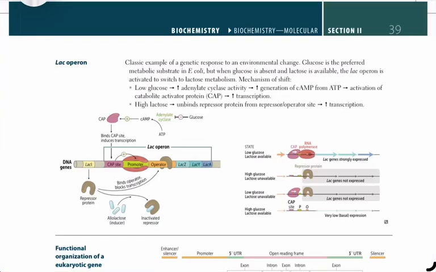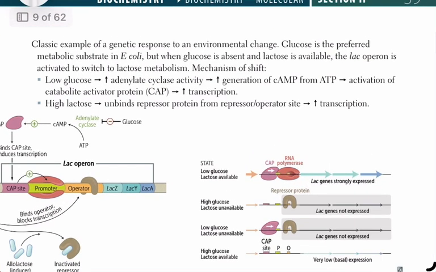Lac operon. The lac operon is a classic example of a genetic response to an environmental change. Glucose is the preferred metabolic substrate in Escherichia coli. However, when glucose is absent and lactose is available, the lac operon is activated to switch the cell to lactose metabolism. The mechanism of this shift works in two ways.